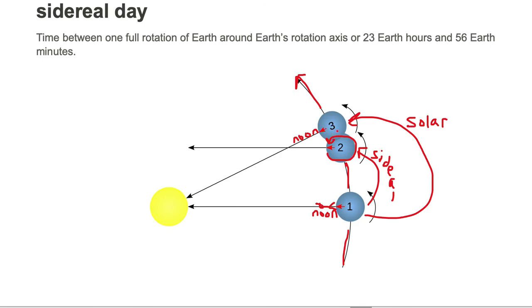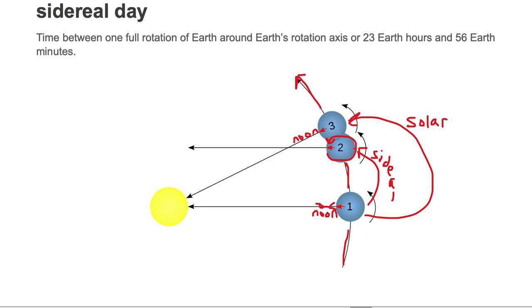And if you want to get to position 3, the Earth needs to rotate a little bit more than one full rotation to reach back at noon so the sun is high in the sky on our local meridian. The time it takes to go from position 1 to position 3 is a solar day. The time it takes to go from position 1 to position 2 is a sidereal day.